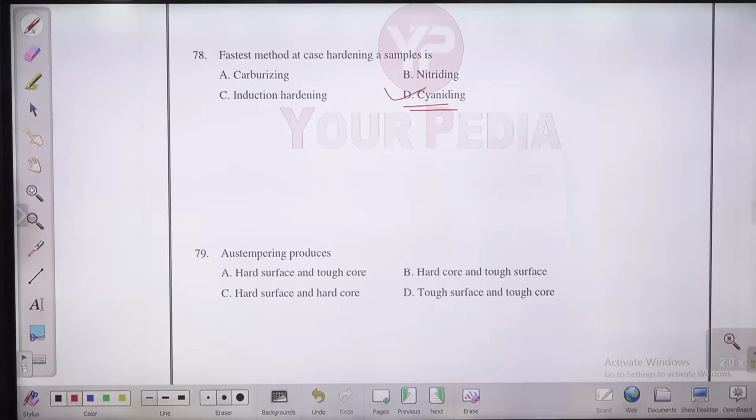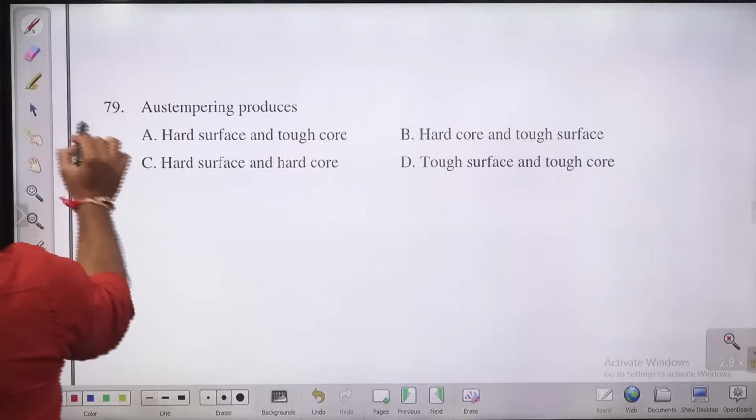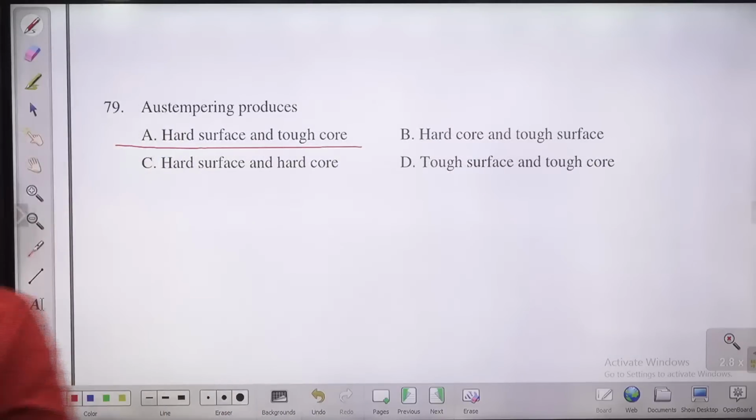So austempering is another method by which we can get a hard surface and tough core. In austempering, austenite is going to convert into what? Bainite, or ferrite, and with that we will get a very hard and tough core. This should be the answer for the 79th.